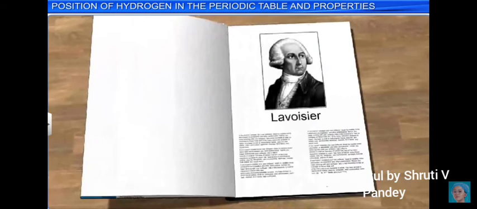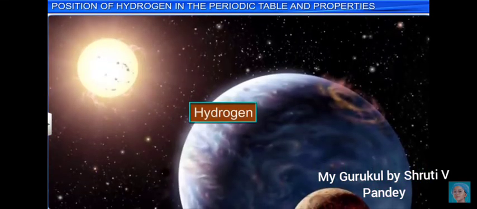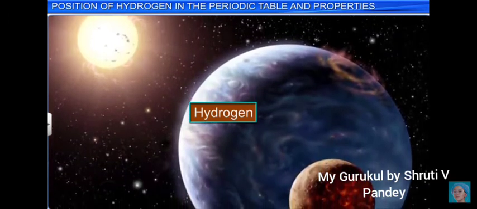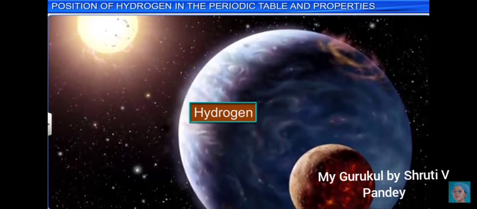He called it inflammable air because it is a combustible gas. It was on account of its ability to form water that Lavoisier in 1783 named it hydrogen, a Greek word meaning water former.